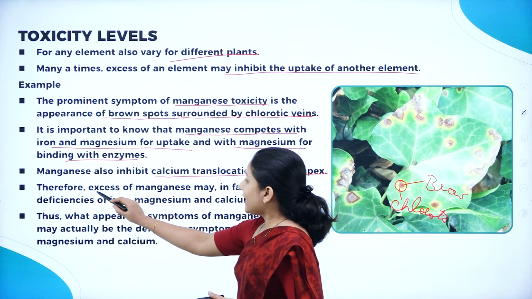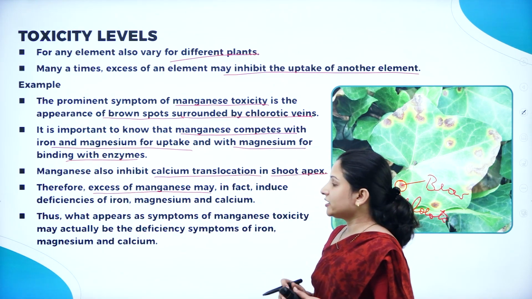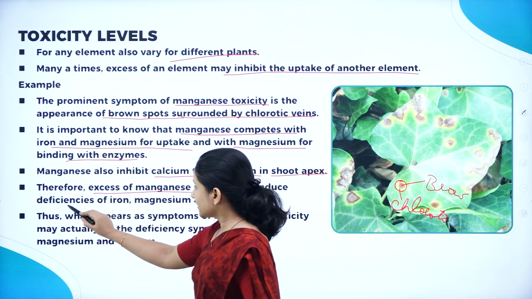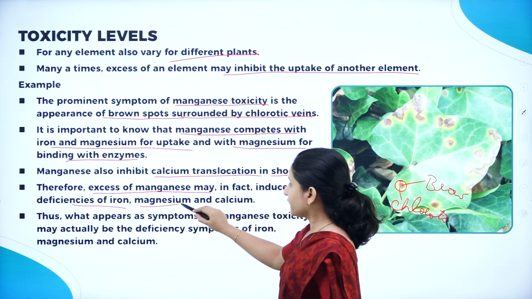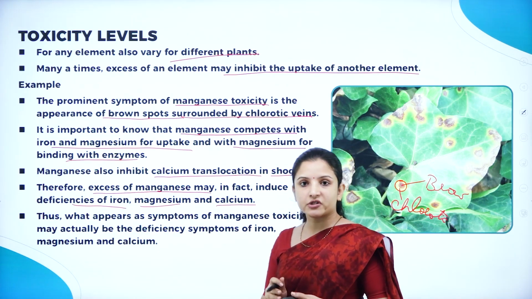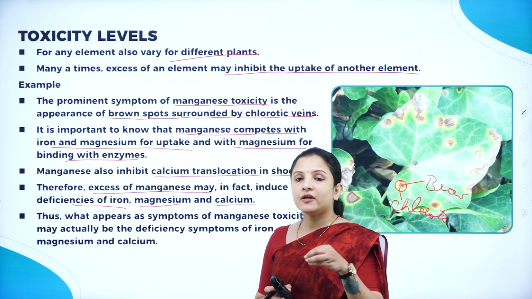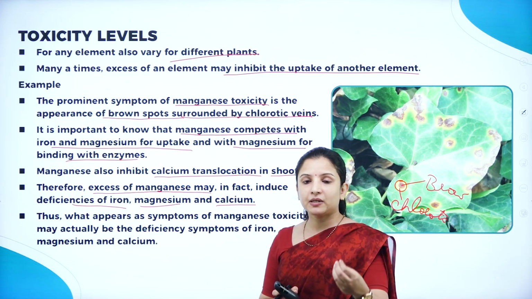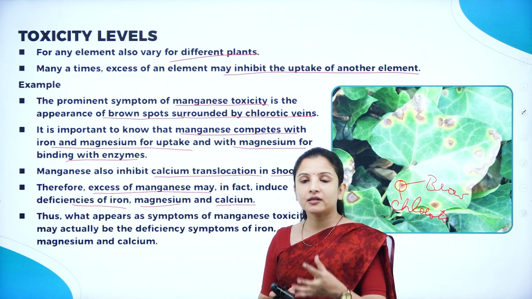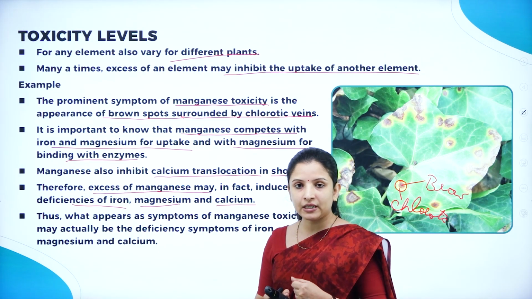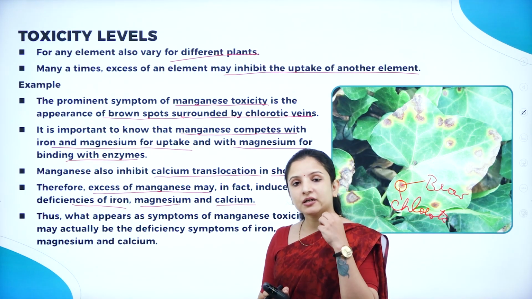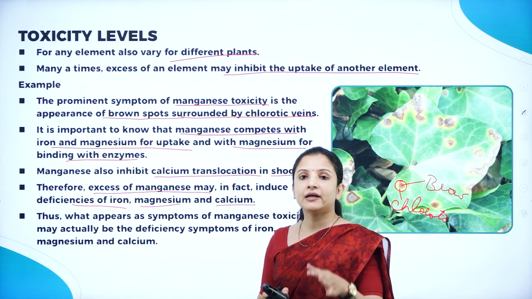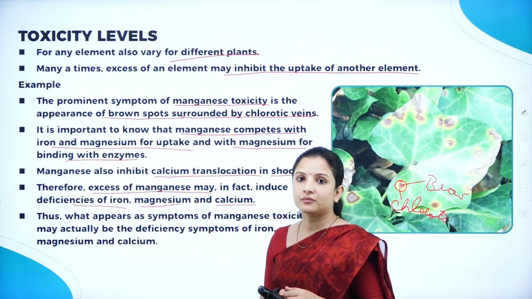Therefore, excess of manganese induces iron deficiency, magnesium deficiency, and calcium deficiency in the plant. Why? If we add more manganese, it will prevent the plant from taking up iron and magnesium from the soil properly. And if iron and magnesium become deficient in the plant, it will lead to further other symptoms in the plant.